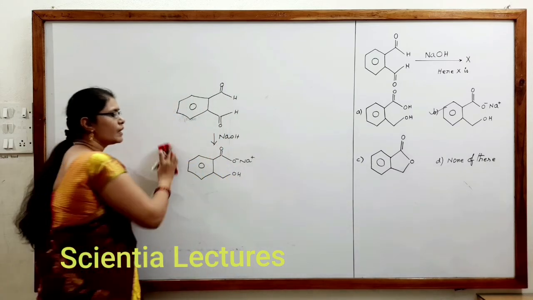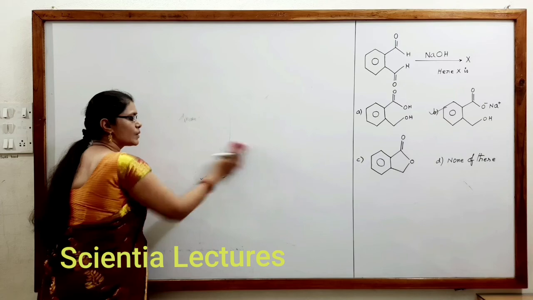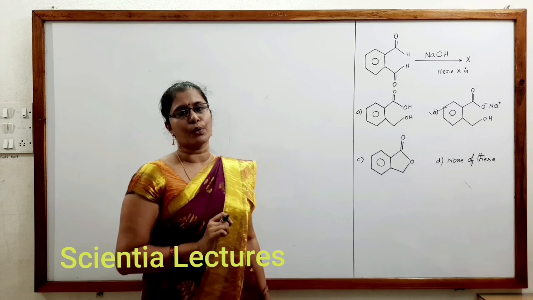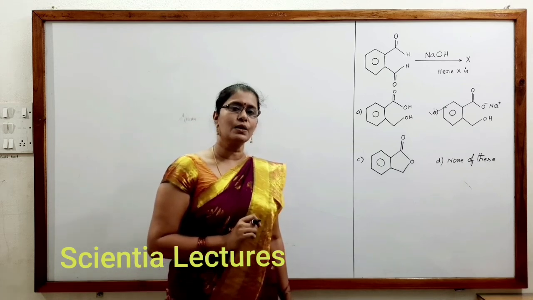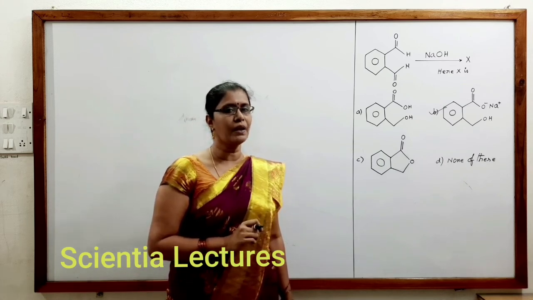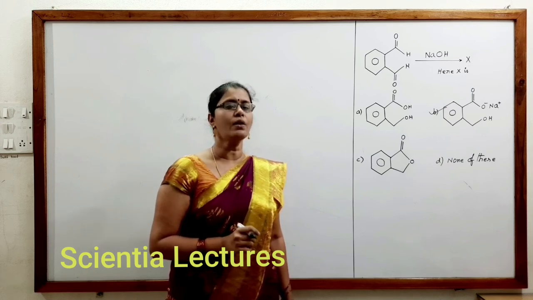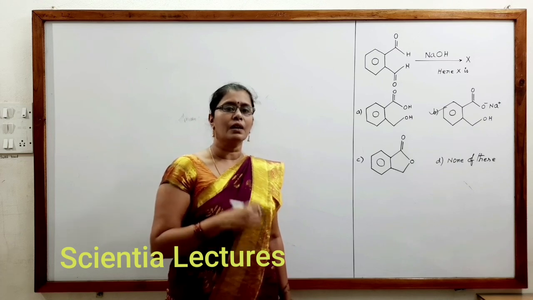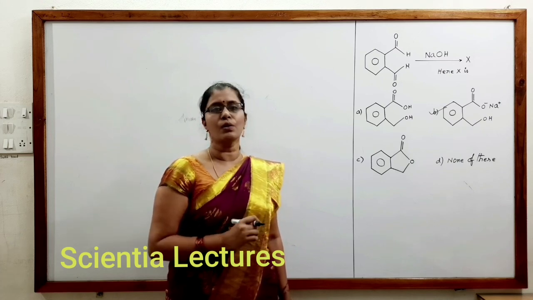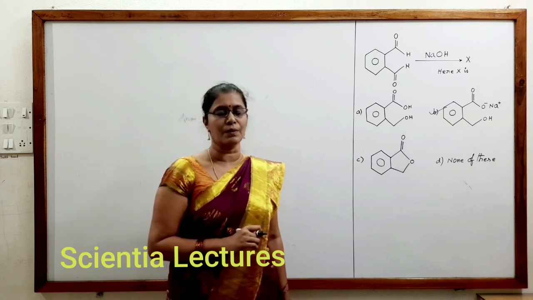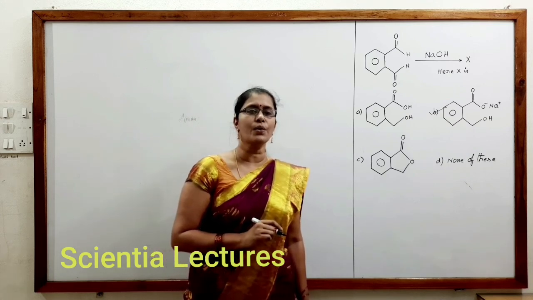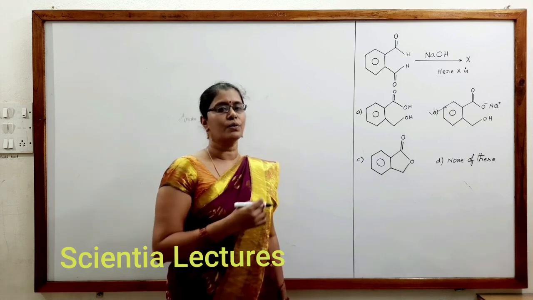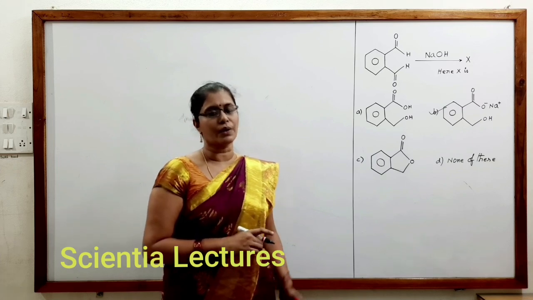Is this clear? So remember, what is the rate determining step in a Cannizzaro reaction? Hydride ion transfer. That is one important point. Second, when will the Cannizzaro reaction happen? When there is a carbonyl compound without alpha hydrogen. In both the given carbonyl compounds, neither should have an alpha hydrogen atom. Only then can it undergo the Cannizzaro reaction mechanism. If it is between two different carbonyl compounds, it is called a crossed Cannizzaro reaction. Remember that, it is a very important reaction for your competitive exams.